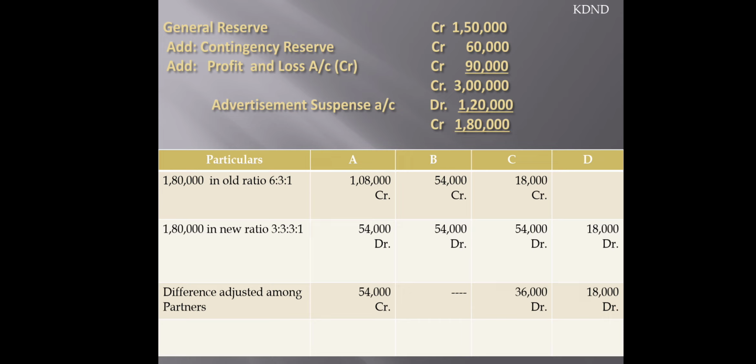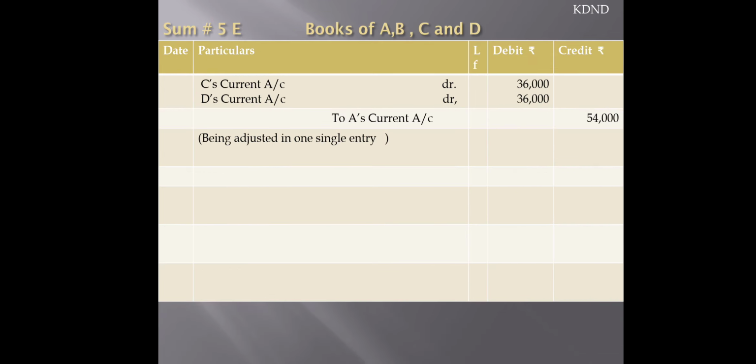So finally the difference adjusted among the partners will be this way. Who are going to be debited? C and D will be debited, while at the same time A will be credited. You can see over here on the screen, the adjustment is done in a single entry, and that ends the particular sum. Thank you.